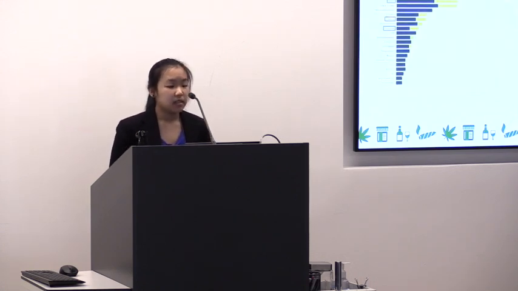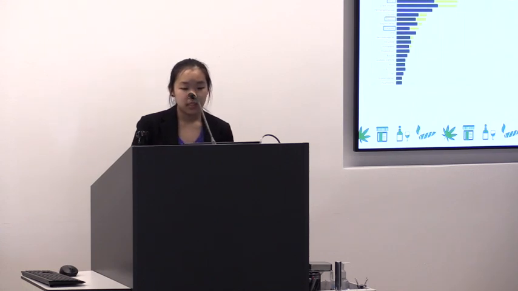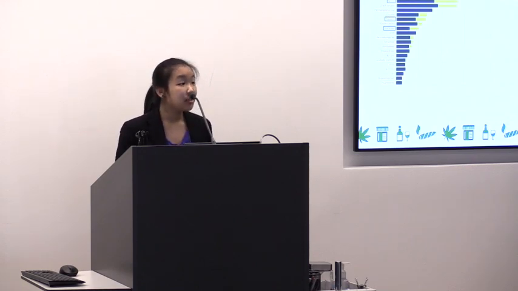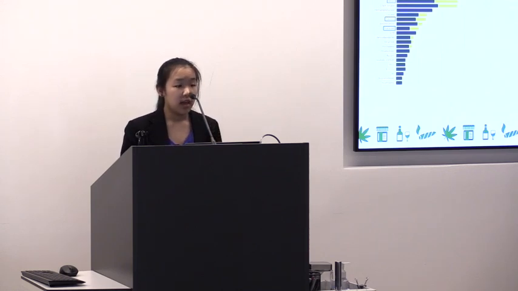To validate our model, we used this graph from Vox Media. As you can see, Vox Media found that alcohol was the worst drug, followed by heroin, tobacco, and marijuana. Our model, on the other hand, found that tobacco had the most negative impact on society, followed by nicotine, unprescribed opioids, and marijuana. As you can see, our results are very similar to those of Vox Media because alcohol was the most negative drug, and marijuana was the least negative. And nicotine and unprescribed opioids had intermediary rankings. However, it's also important to note that we approximated nicotine with tobacco and unprescribed opioids with heroin.